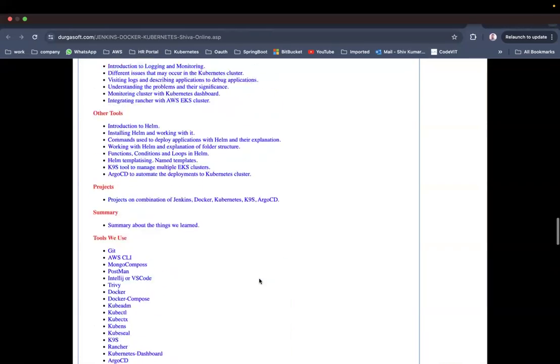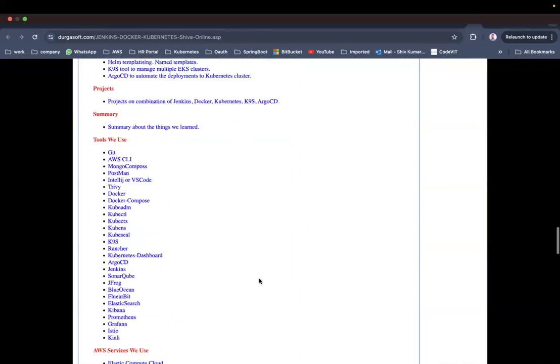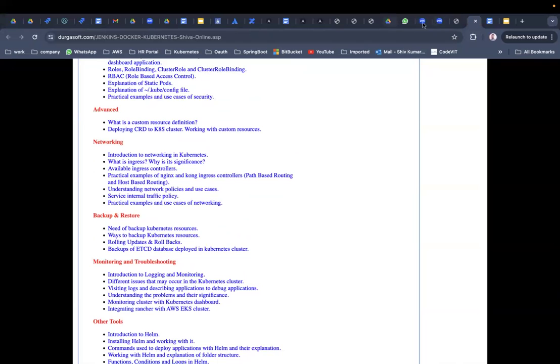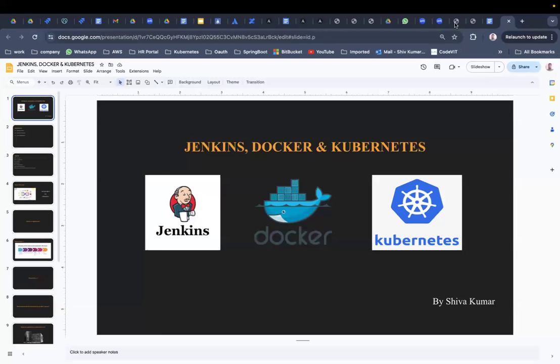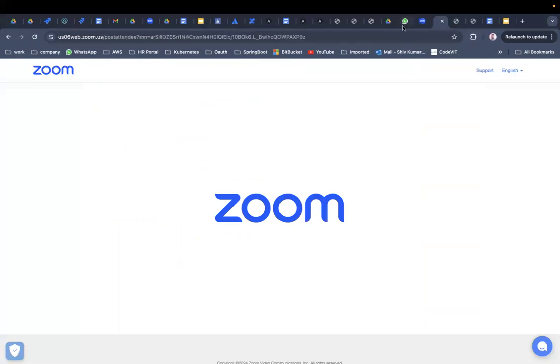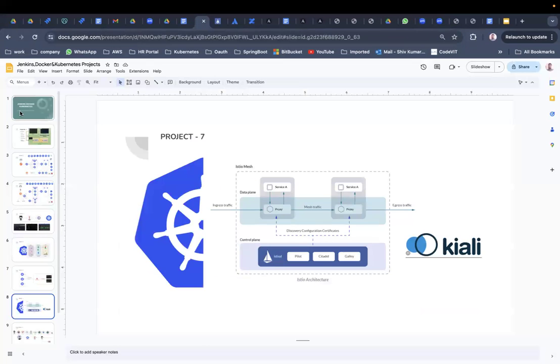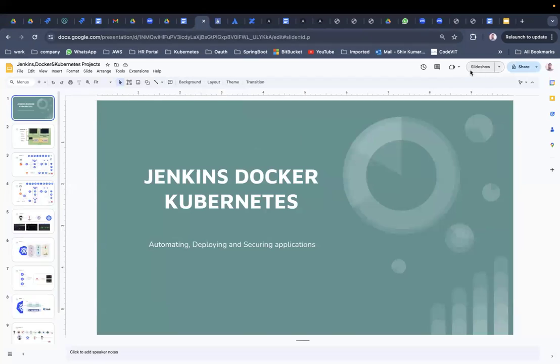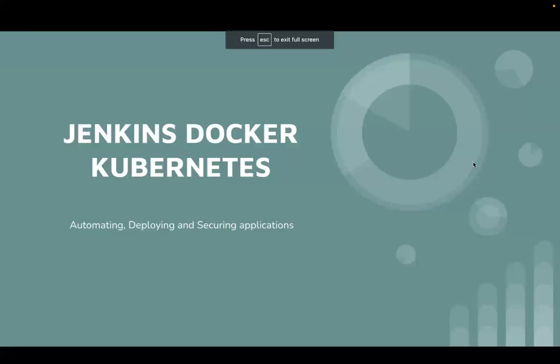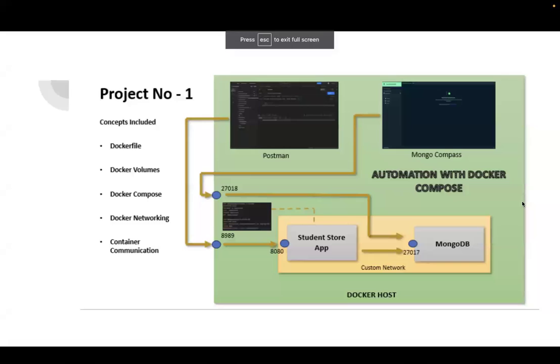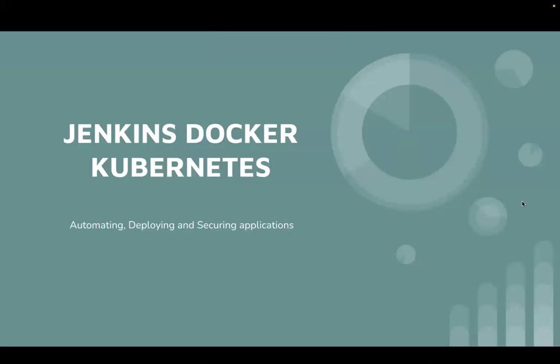Now, actually, we are going towards the projects. Okay, I have a separate presentation on that. One second, where is that presentation? Yeah, it's here. Okay, now let me click on this. So it's projects on Jenkins, Docker, and Kubernetes. You know already because the course is on that.